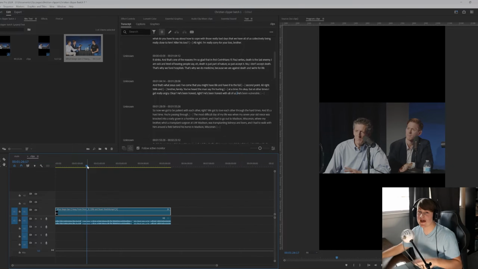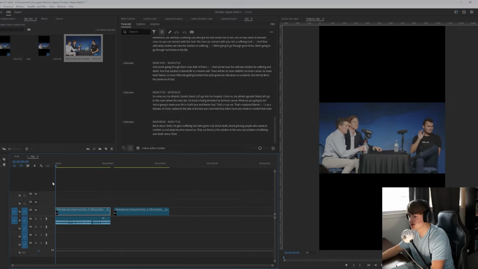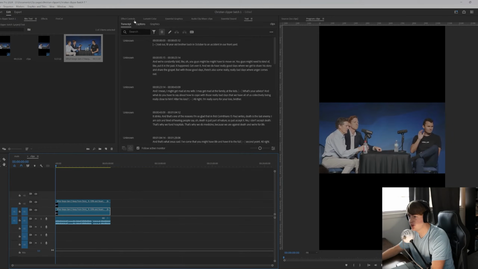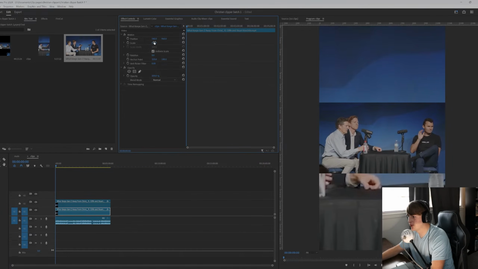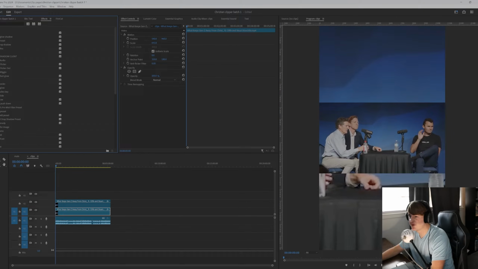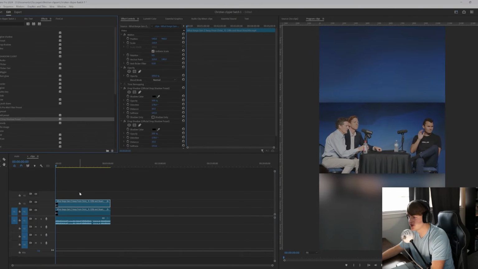Now, the next step is adding all the effects to the video to make the algorithm not detect it. So the first thing we want to do is duplicate the clip, and then we want to make this big. We're going to add that blurred background preset. I have a blurred preset, but it's just a Gaussian blur effect. And then I like to add a drop shadow to the top.